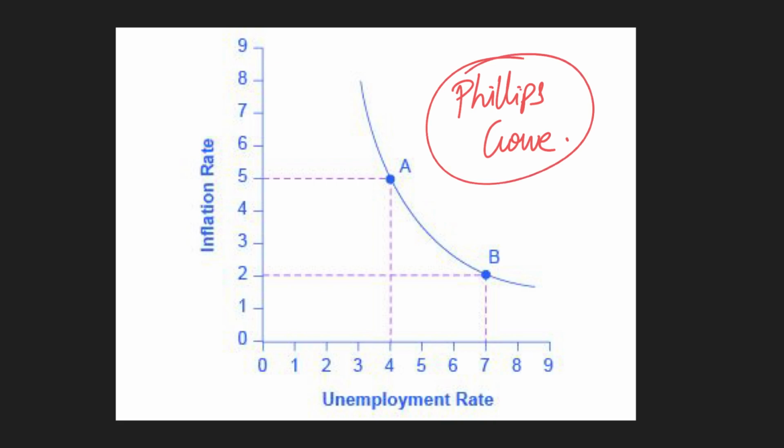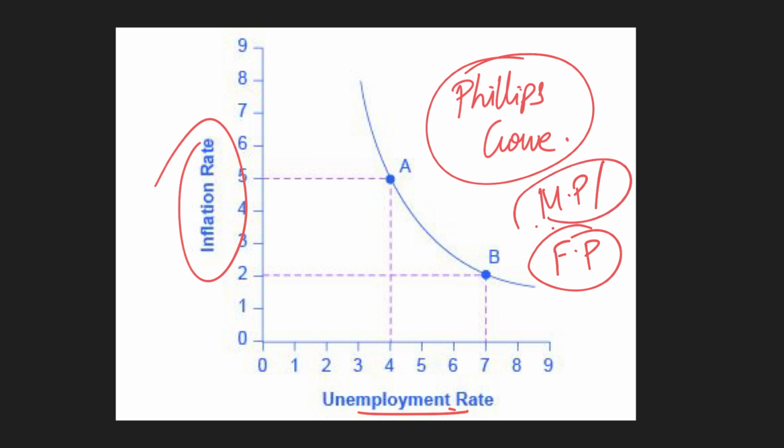This graph is the Phillips curve, which talks about the relationship between inflation and unemployment rate. So what we have to understand is the practical implication. This Phillips curve will tell us the kind of monetary policy and fiscal policy that a government should adopt. That is, in our country, how much inflation should RBI target,